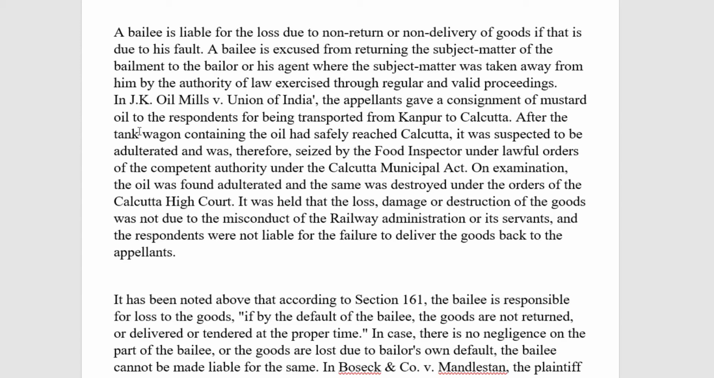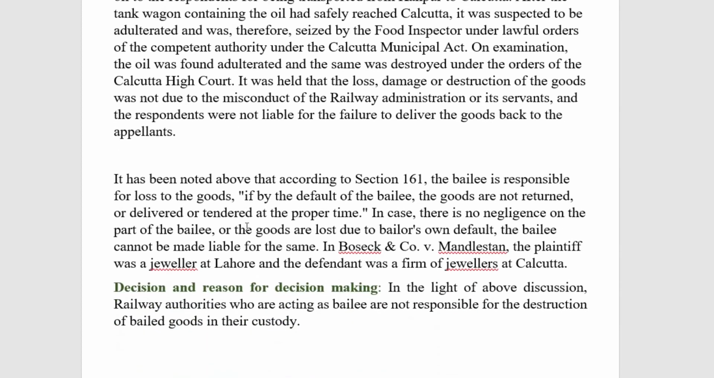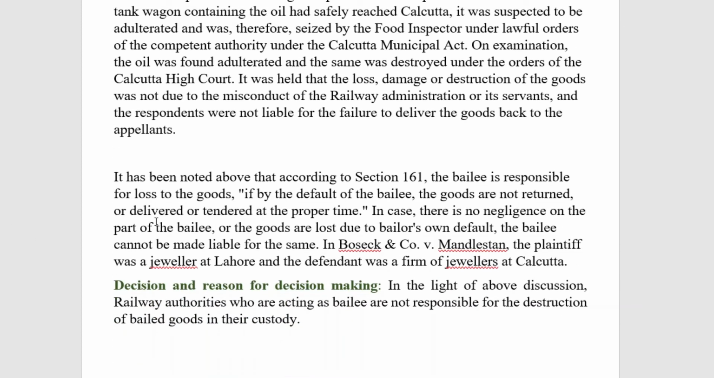It was suspected by the municipal authorities and the food inspector, and on examination it was found adulterated, and they destroyed the adulterated mustard oil on the directions of the Calcutta High Court. So it was held that the Bailee, that is the railway company, would not be held liable. Even though the Bailee has the duty cast upon him under section 161, he is responsible for the loss of the goods only in case of his default.